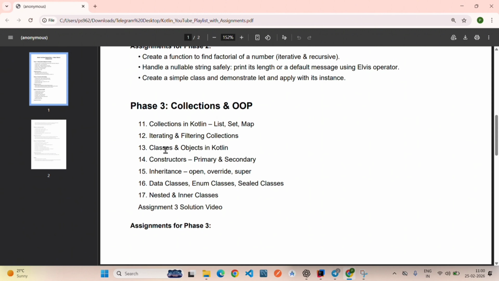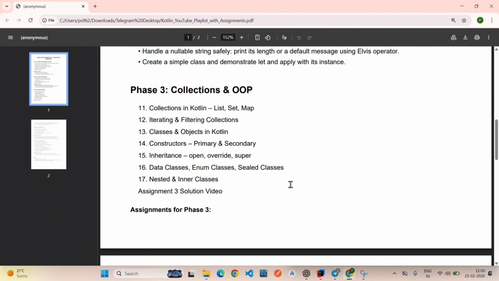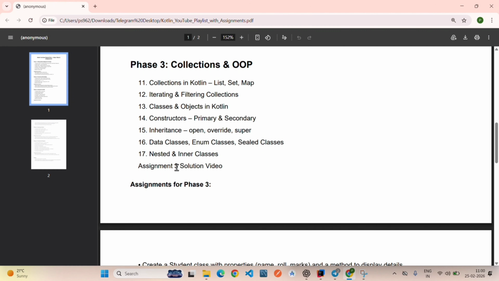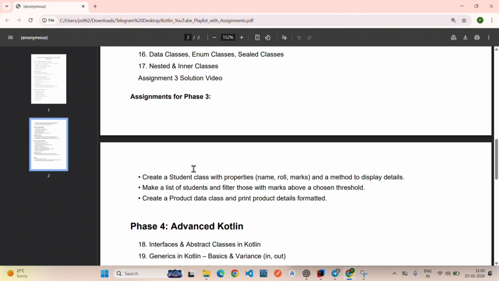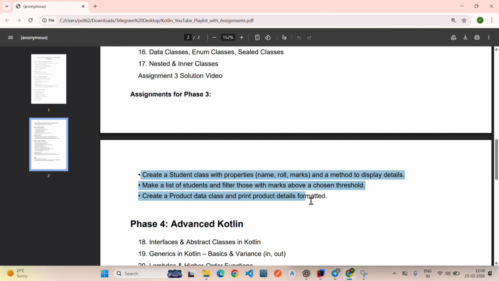Then we will learn oops. So, here we will study about class and object, constructor, inheritance, and Kotlin provides so many type of classes, and these are some names, and nested and inner classes. And based on this phase, I will give you an assignment again. Then I will provide the assignment video.